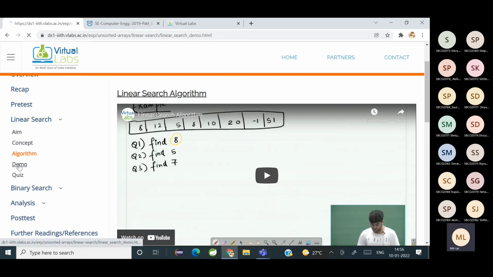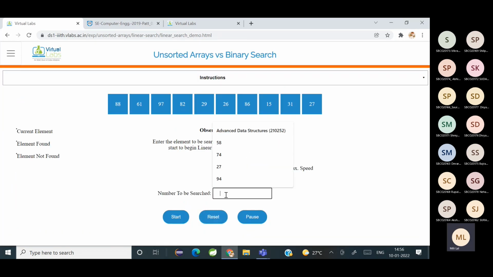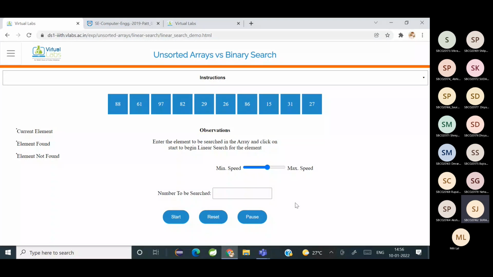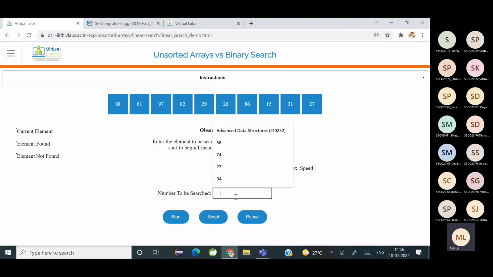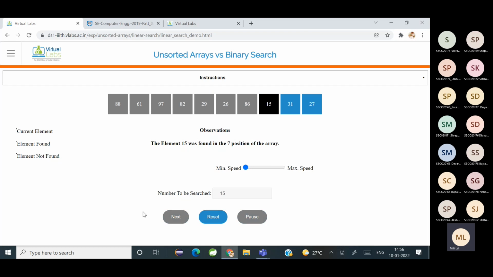And if you want to see a demo, you can see. So now tell me an element which has to be searched. Anybody can tell. So we'll see how it works. Any random element. 15. Okay, you enter 1, 5 and you start. It starts from the first element, goes through each element one after the other until it finds the element. And once it finds it, it will return the position or the index where the element is found. ठीक है, clear?